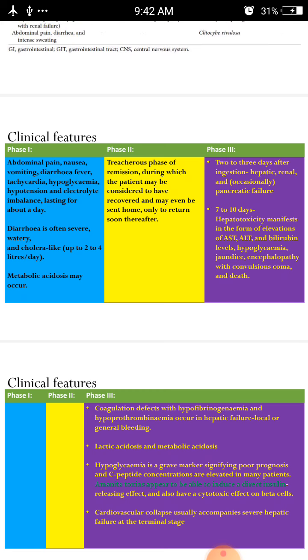If you are taking plant poisoning or food poisoning inside our stomach, automatically it disturbs the CTZ center, and also will cause cramps in our abdomen. So cholera-like symptoms, that is 2 to 4 liters per day, we can see, and metabolic acidosis may occur.